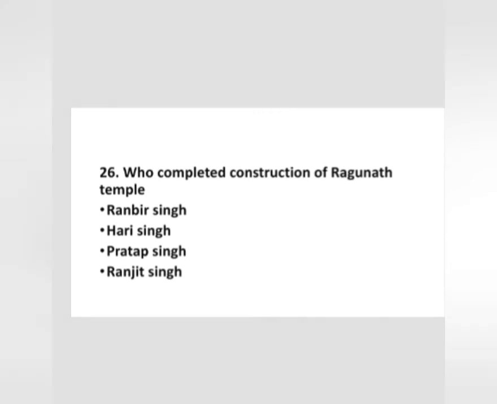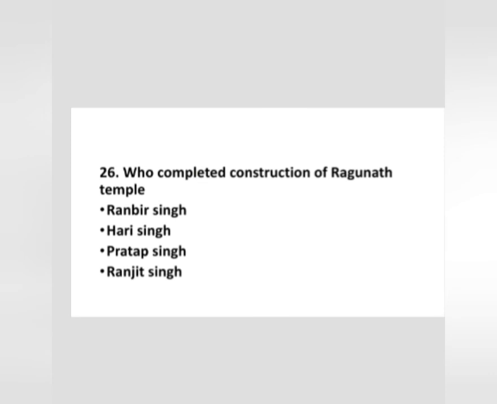Who completed the construction of Raghunath Temple? Ranbir Singh, Hari Singh, Pratap Singh and Ranjit Singh. The correct option is Ranbir Singh. It was started by Gulab Singh and then the construction was completed by Ranbir Singh.